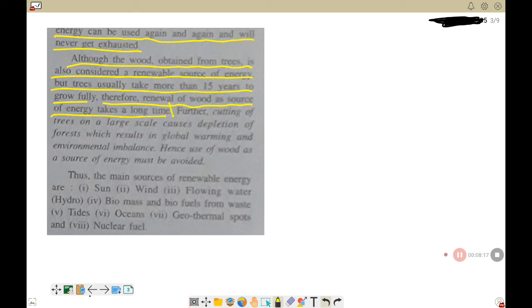So you know that the wood that we burn to cook our food or to produce heat energy is also considered a renewable source of energy. But to have a fully grown tree, we require 15 years. So it's a very, very long time, isn't it? So that's why it's a little bit confusing to place wood as a renewable source of energy. Further, cutting of trees on a large scale causes depletion of forest, that is, deforestation, which will result in global warming and environmental imbalance, right? So hence, use of wood as a source of energy must be avoided.